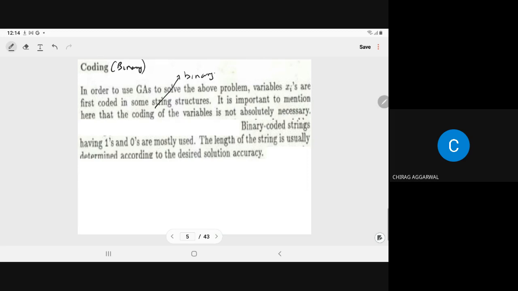We can have octal, hexadecimal, even real numbers also. It is important to mention here that the coding of the variable is not absolutely necessary. It is not necessary that we always go with binary coding. You can go with real numbers also. Clear?